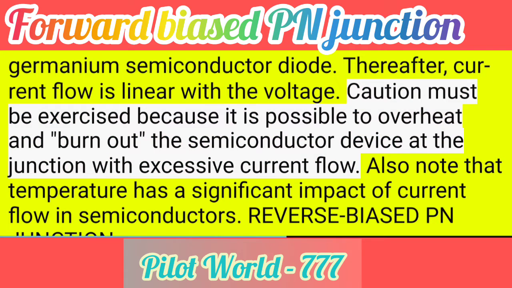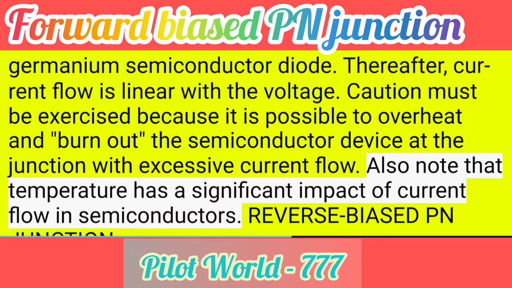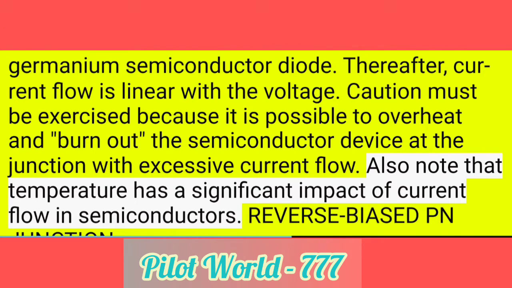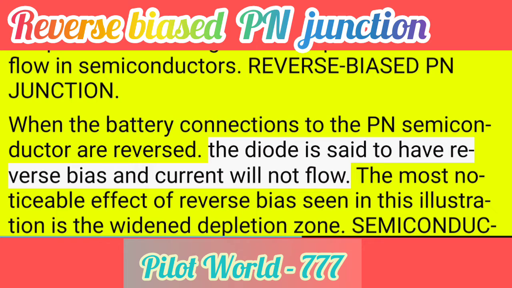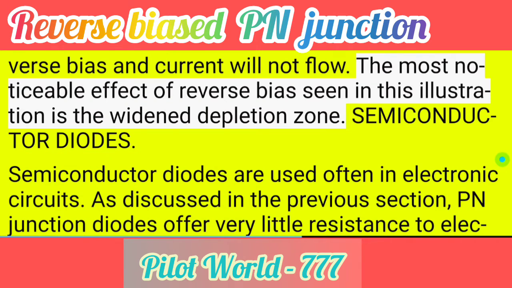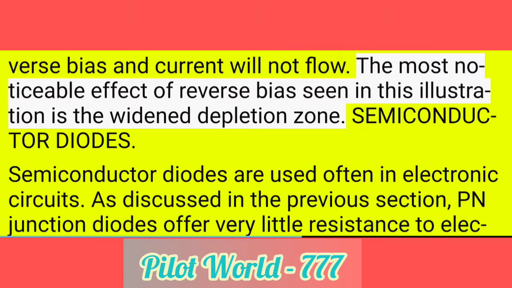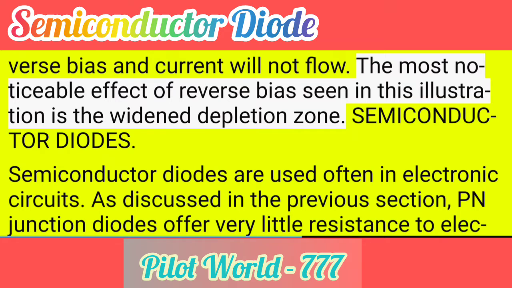Caution must be exercised because it is possible to overheat and burn out the semiconductor device at the junction with excessive current flow. Also note that temperature has a significant impact of current flow in semiconductors. PN junction. When the battery connections to the PN semiconductor are reversed, the diode is said to have reverse bias and current will not flow. The most noticeable effect of reverse bias seen in this illustration is the widened depletion zone.